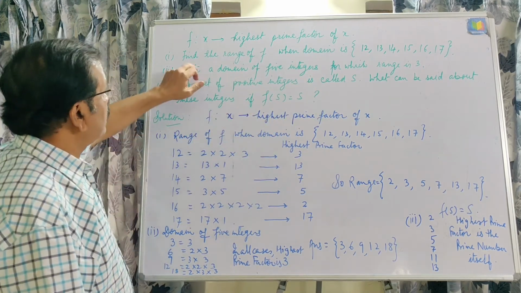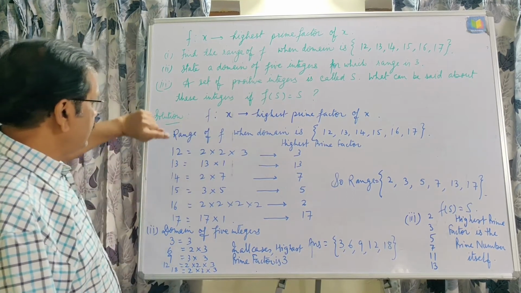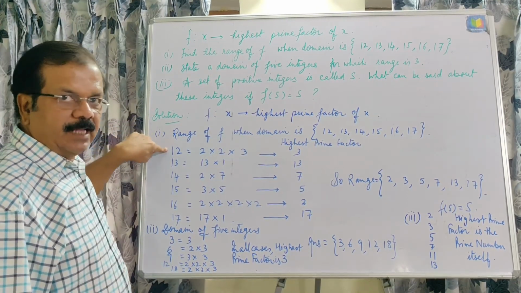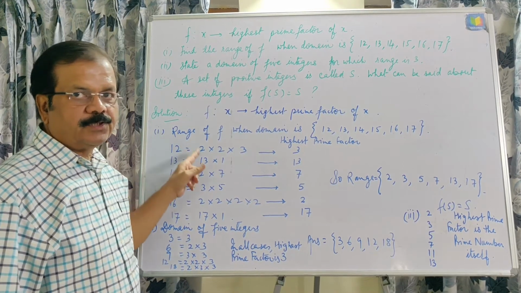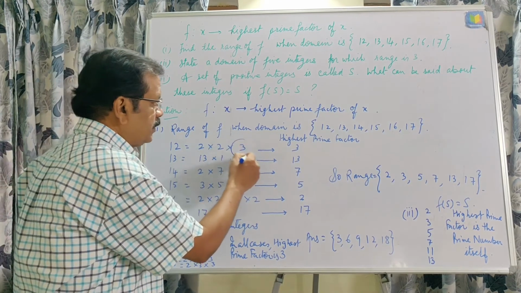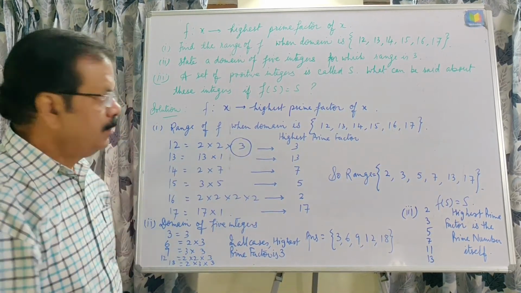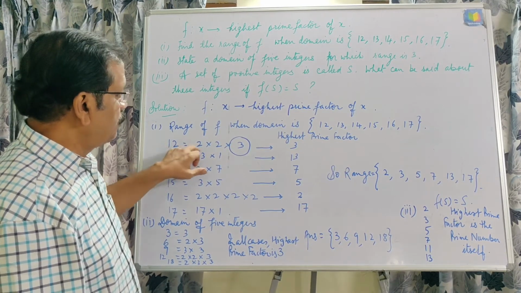Now here find the range of f when the domain is 12 to 17. Now we can see here 12, and then we have to prime factorize this number, that is 2 multiplied by 2 multiplied by 3, and so 3 is the highest prime factor of 12.